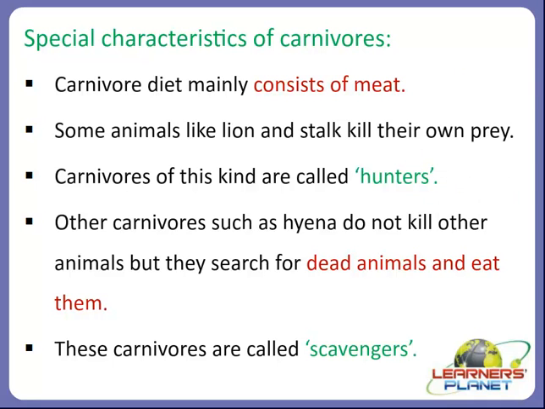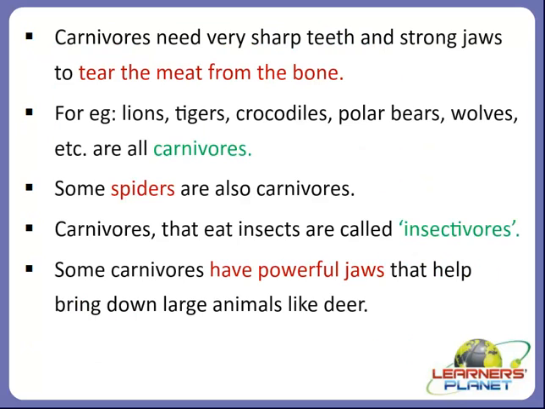So let's see more characteristics of carnivores. Carnivores need very sharp teeth and strong jaws to tear the meat from the bone of other animals. For example, lions, tigers, crocodiles, polar bears, wolves, etc. These all are examples of carnivores.